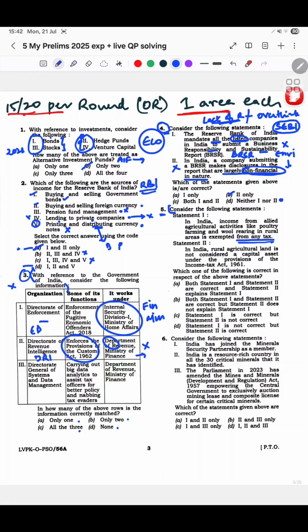Danger area. In India, rural land is not considered a capital asset under the provisions of the Income Tax Act. This I did not know. Okay, this I did not know कि भाई ये है या नहीं है करके. CA को आप पूछोगे तो वो डायरेक्टली आपको बोलेंगे कि हाँ ये तो करेक्ट है करके. I did not know this statement, तो I was focusing on this statement. And since it said any tax, I felt कि it can't be exempted from any tax. This is too extreme of a statement. And I was final with the fact कि यार ये गलत statement है करके.